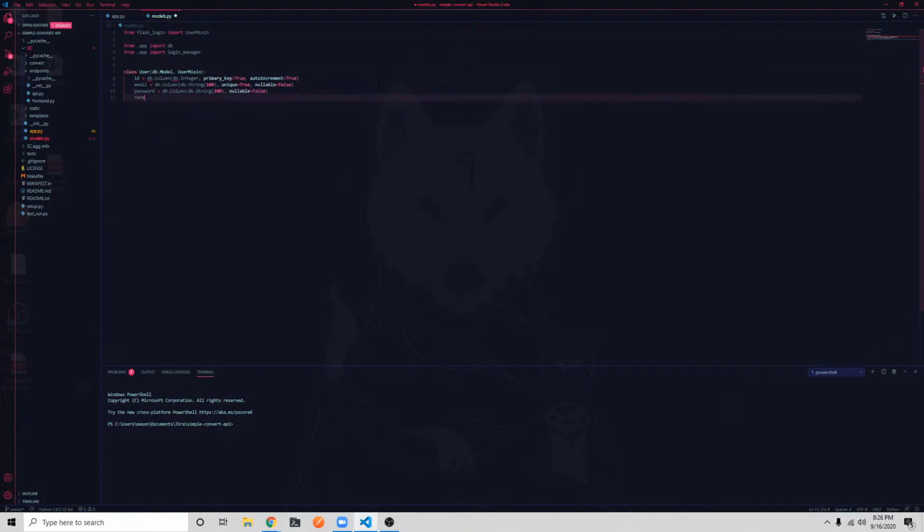All right, and then each one is going to have a rate limit, and that's going to be set equal to JSON. And we'll set the default equal to just an empty dictionary.